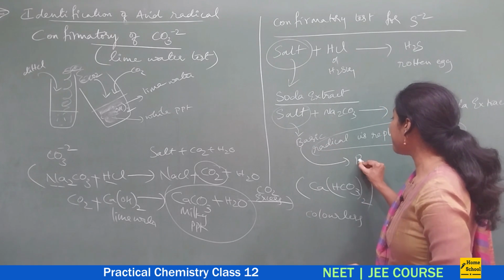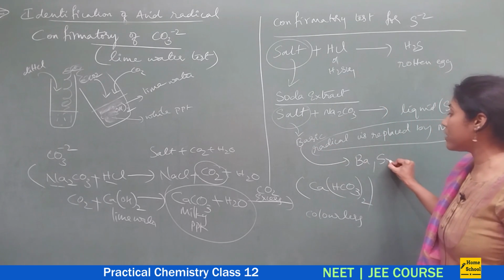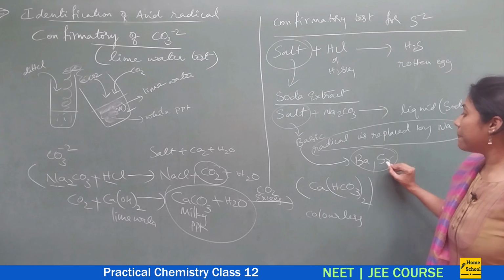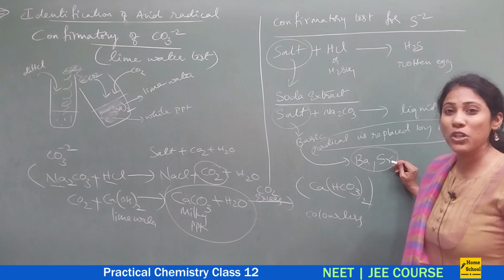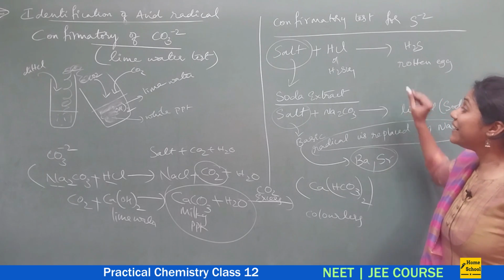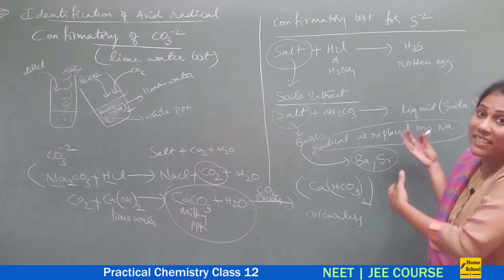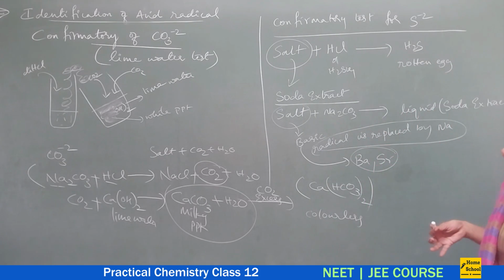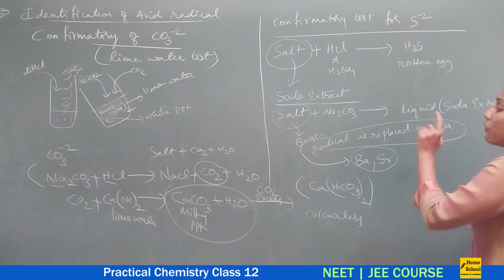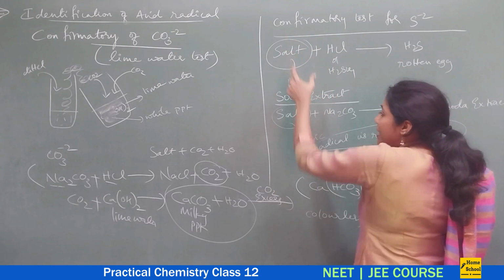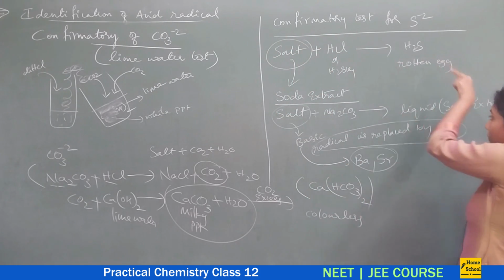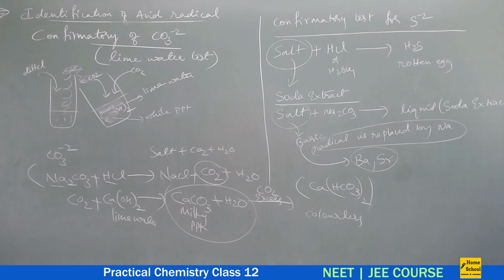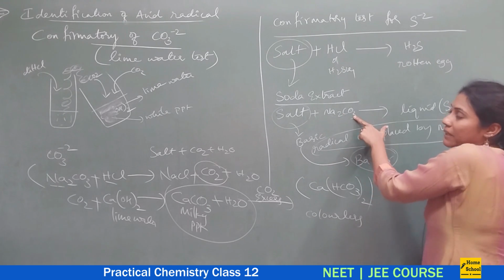Suppose the basic radical is barium or strontium; these basic radicals are usually insoluble and will interfere with all these confirmatory test reactions. To avoid that problem, we convert the salt into the form of soda extract just by treating with sodium carbonate.